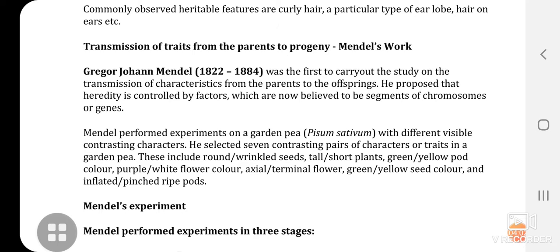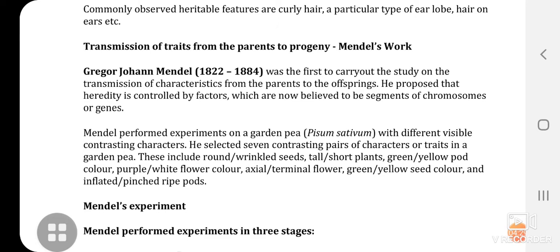Mendel performed experiments on a garden pea, and its botanical name is Pisum sativum, with different visible contrasting characters. He selected 7 contrasting pairs of characters or traits in a garden pea.